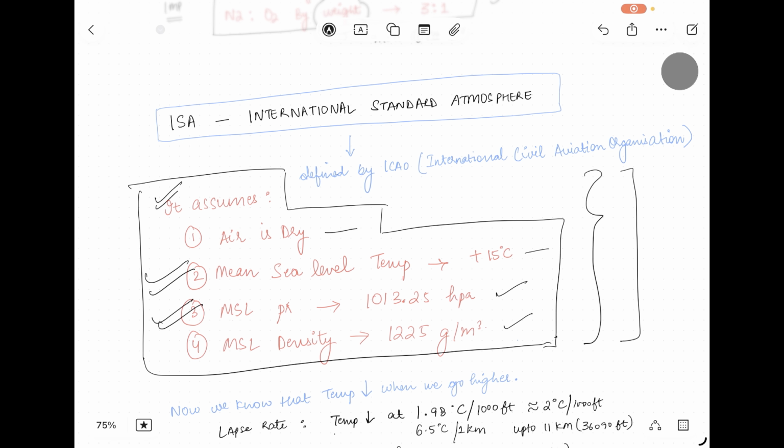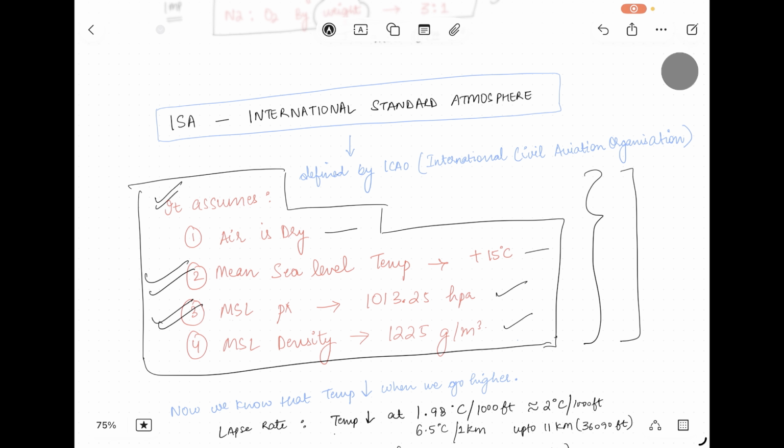Now it goes up to 11 kilometers. After 11 kilometers there is something called the tropopause. So from 11 to 20 kilometers there is the tropopause. Now let's talk about that. So let's talk about the troposphere.